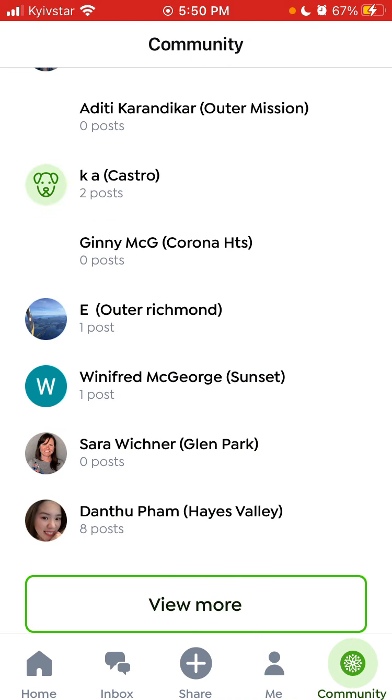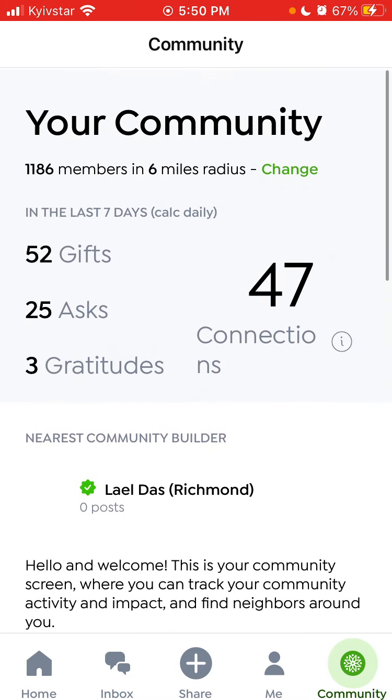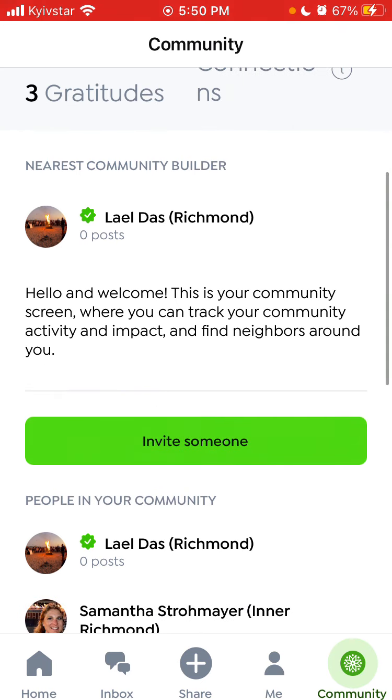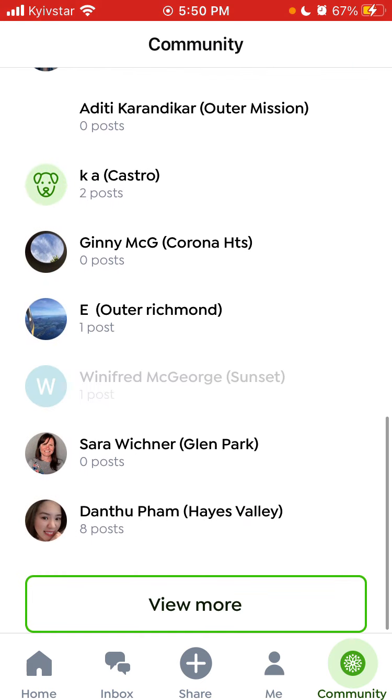And then there is community, and these are all the people who are located in your community. For example, this is San Francisco, so there are 1,100 members in a 6 mile radius. And then you can see 52 gifts, 25 asks, 3 gratitudes, 47 connections. And then you can see all these members.